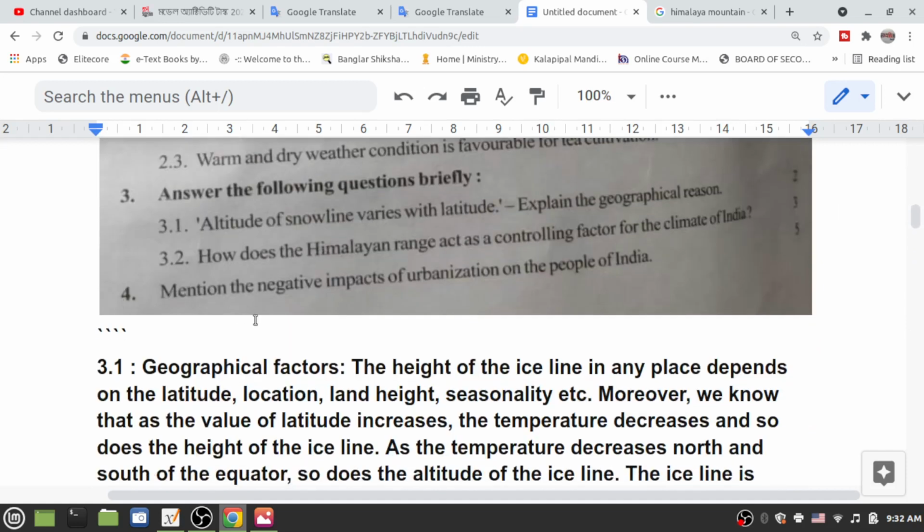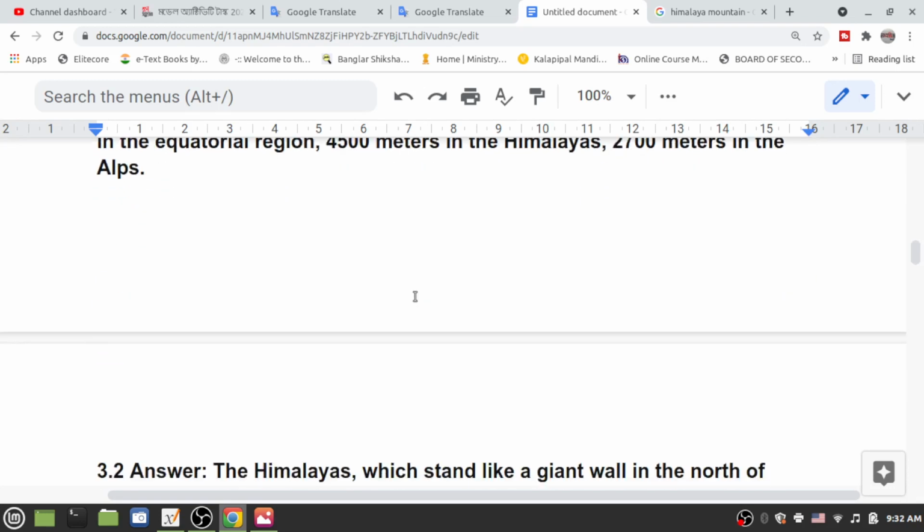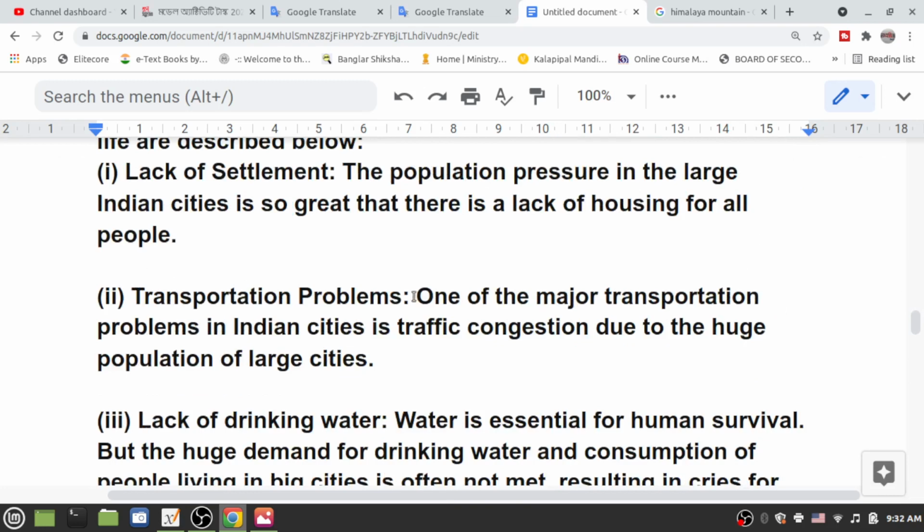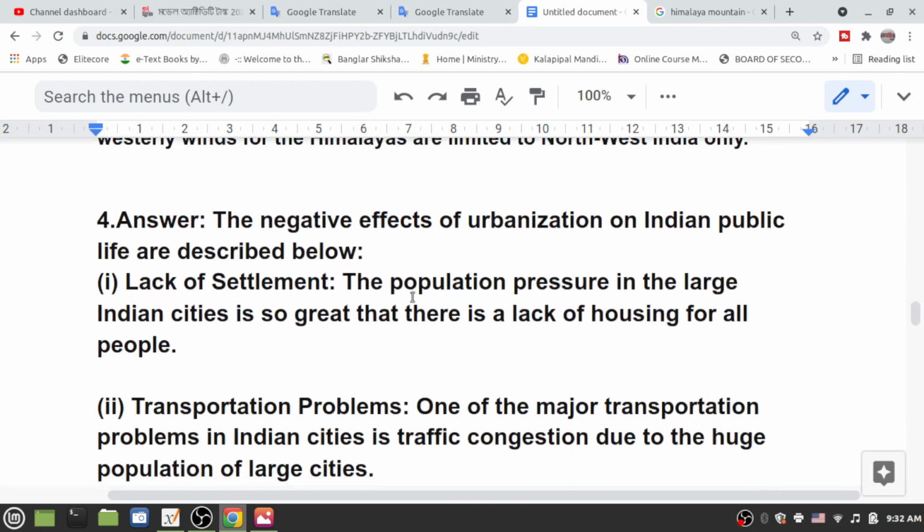Now the last question: mention the negative impacts of urbanization on the people of India. The negative effects of urbanization on Indian public life are described below.